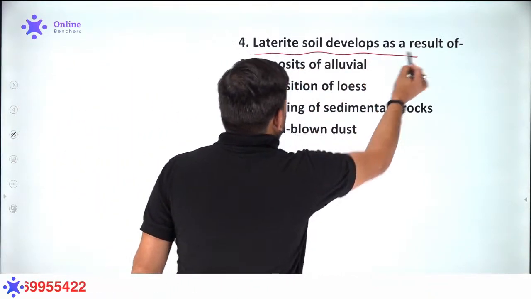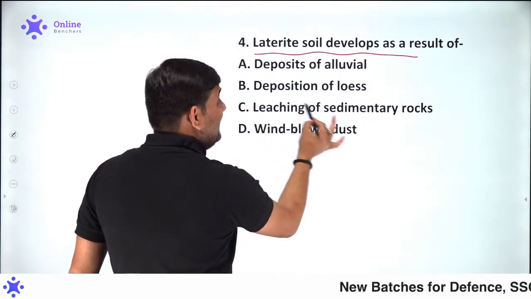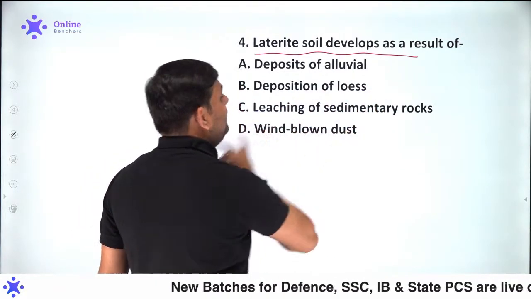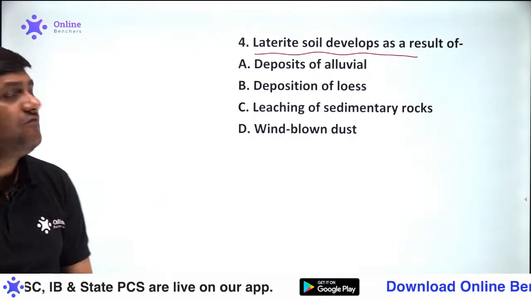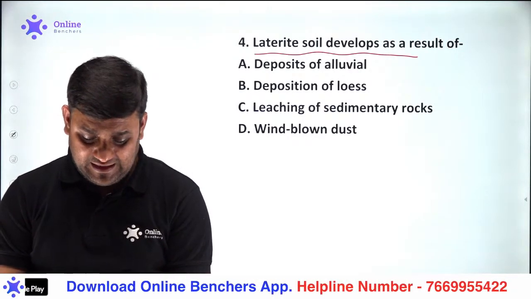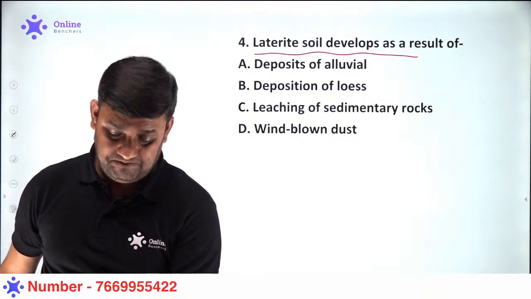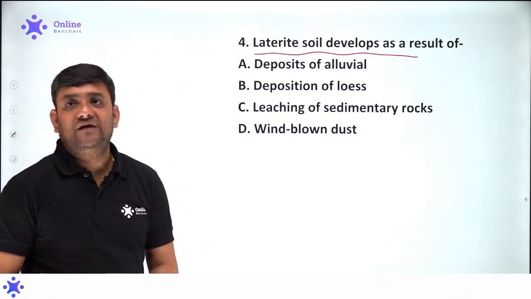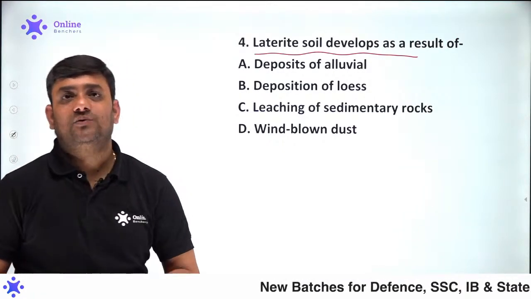Laterite soil develops as a result of deposits of alluvial, deposition of loess, leaching of sedimentary rocks, or wind-blown dust. This is a very good question. Can you please tell me which of the following phenomena is responsible for the development of the laterite soil? Please go for it. Which of the following factors is responsible for the development of laterite soil?